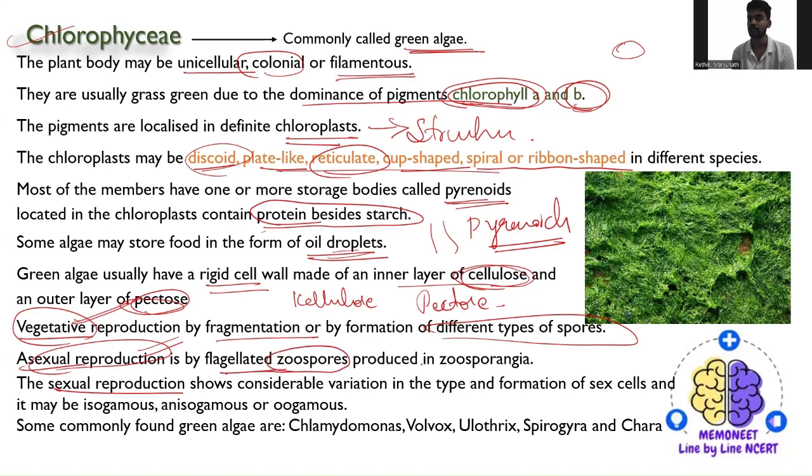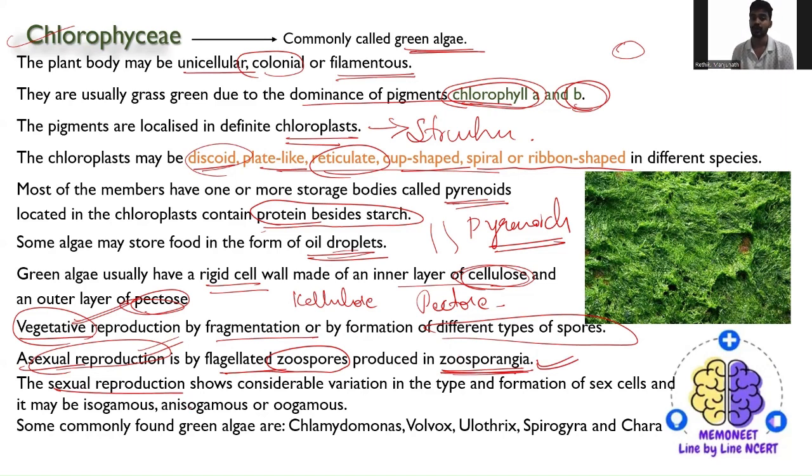The structure producing the zoospores is called zoosporangia, as I have already discussed for the general reproduction of algae.